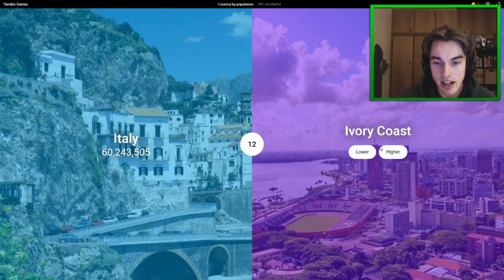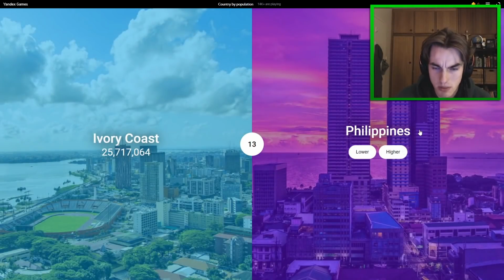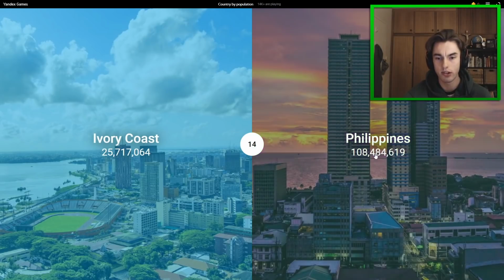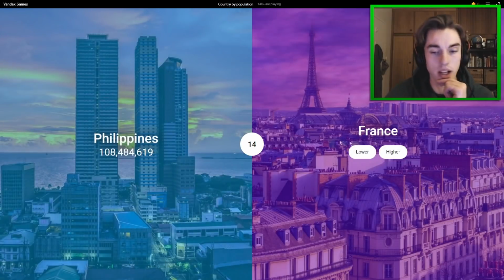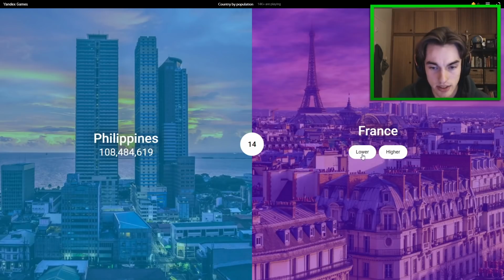60, okay. And then Ivory Coast should be lower. Even though it has big cities like this one, I think Ivory Coast will be lower than 60 at least. Yeah, 25. Wouldn't really have known. Philippines should be higher. I would have said Philippines has a high population. I'm not really sure what it will be, but definitely more than 25 million. Yeah, over 100 million, okay. I would have said like 80 million maybe. Definitely higher than I thought. And France has probably like 70 million, so definitely lower.